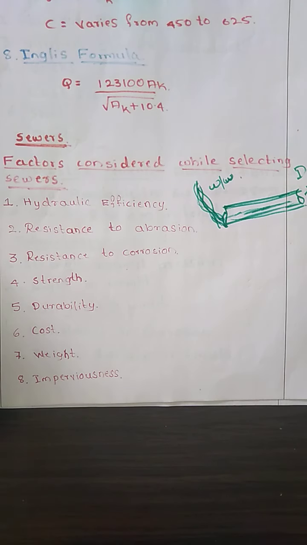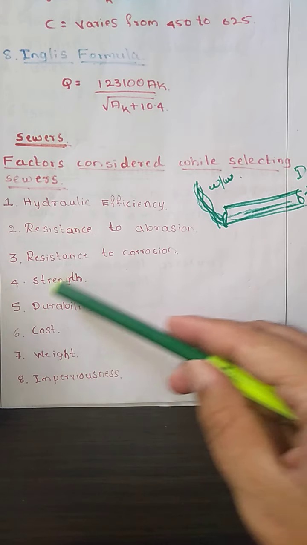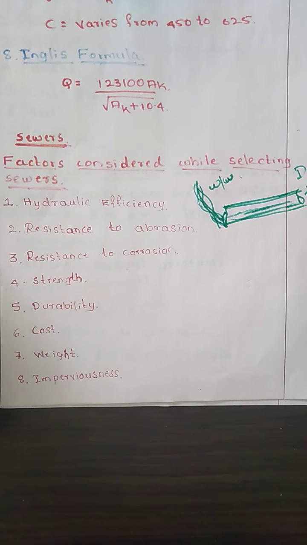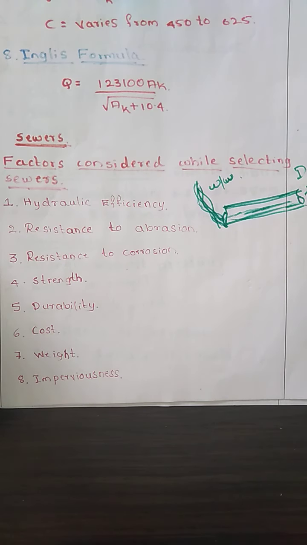Then durability. The sewer material should be durable, and the expenditure due to its frequent replacement should be minimum. It should be durable enough so that it can have a long life, so that the replacement expenditure can be bare minimum. The cost of material. Next is the cost of the material, which should be less, so that overall economy is achieved in the construction.